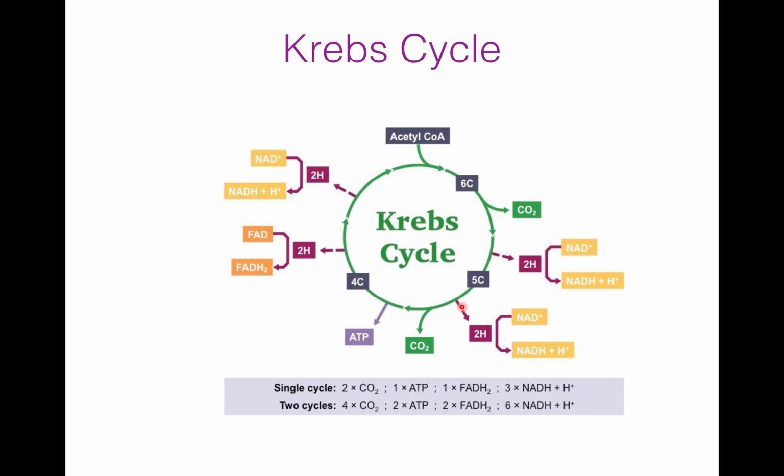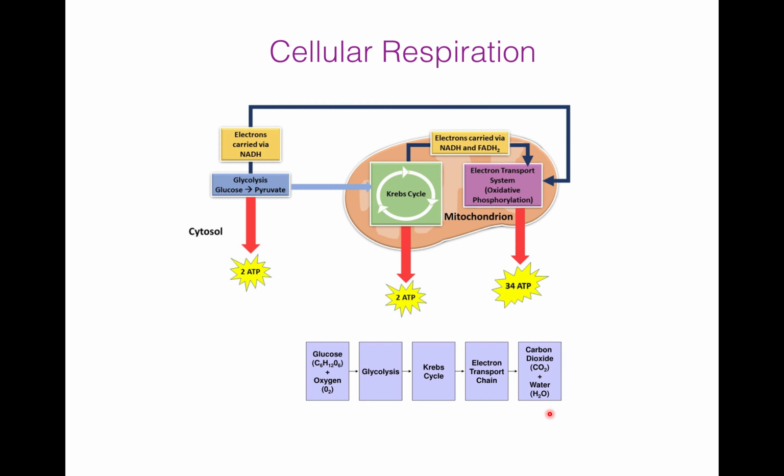After glycolysis we got 2 pyruvate, and so there are 2 Krebs cycles, and per 2 cycles we got 4 carbon dioxide, 2 ATP, 2 FADH2 and 6 NADH plus H plus.